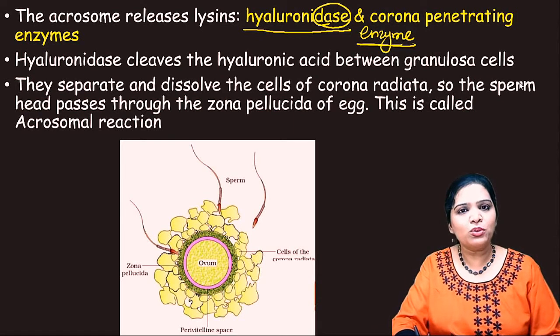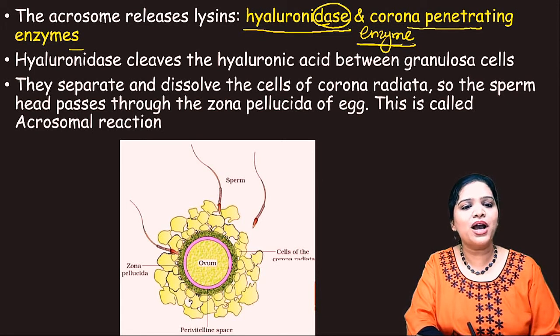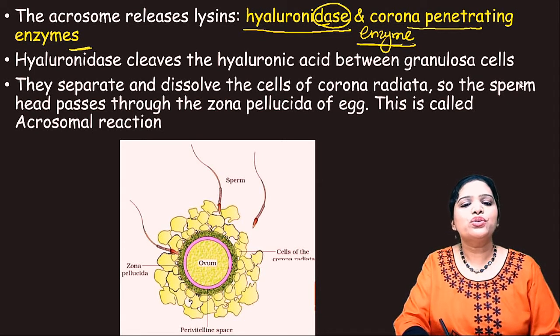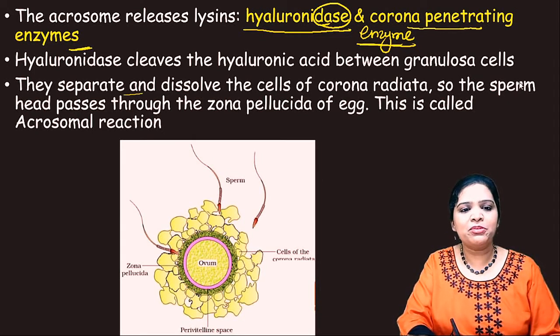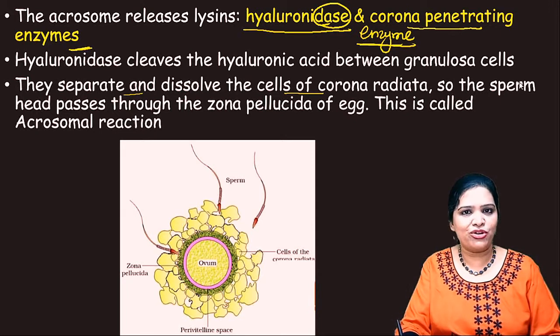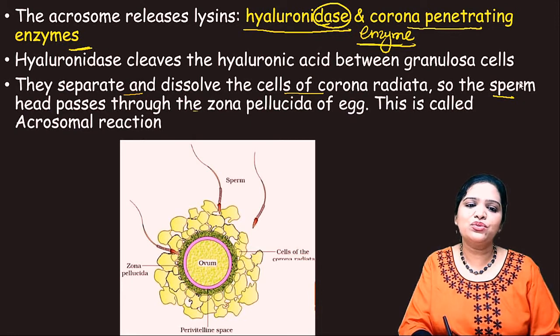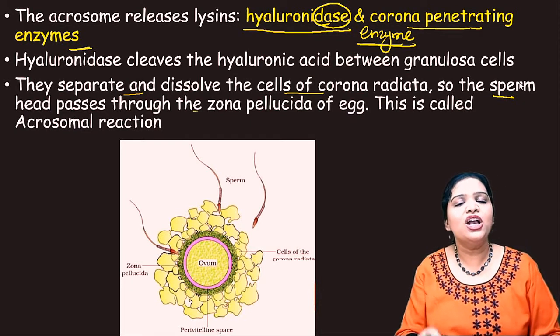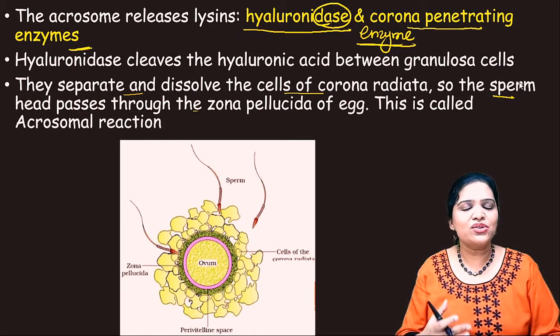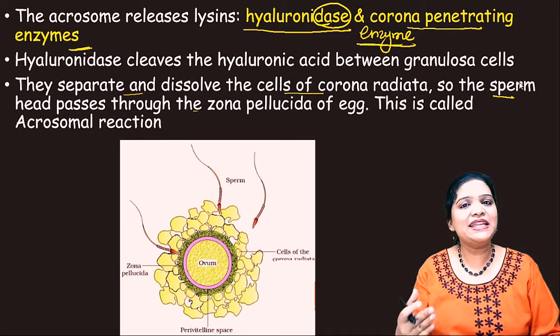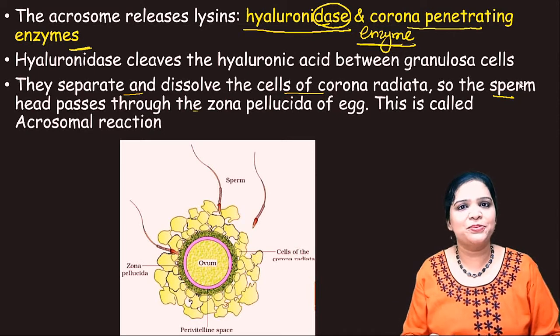Not only hyaluronidase, it also produces another enzyme called corona penetrating enzymes. These two enzymes separate and dissolve the cells of the corona radiata, so that the sperm head passes through the first layer. This reaction is called acrosomal reaction. So acrosomal reaction is the first step in the penetration of the egg, right?